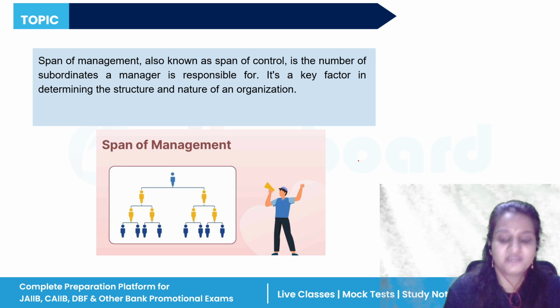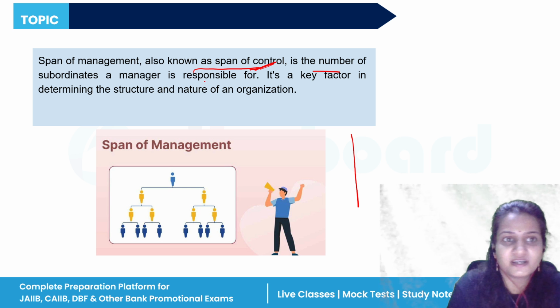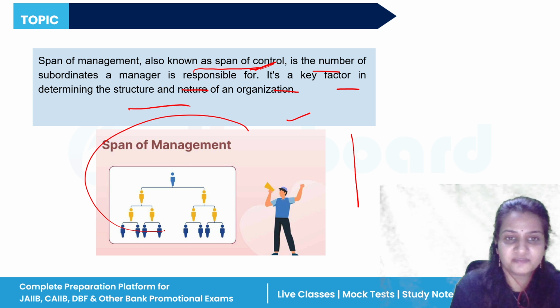Okay. See, here is one diagram also, and span of management, also known as span of control, is the number of subordinates a manager is responsible for. It's a key factor in determining the structure and nature of an organization. So this is span of management.